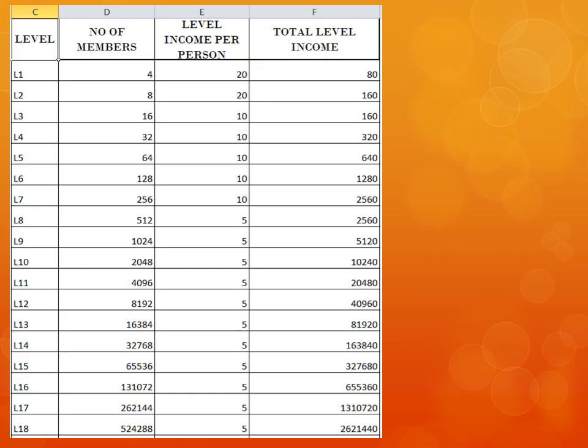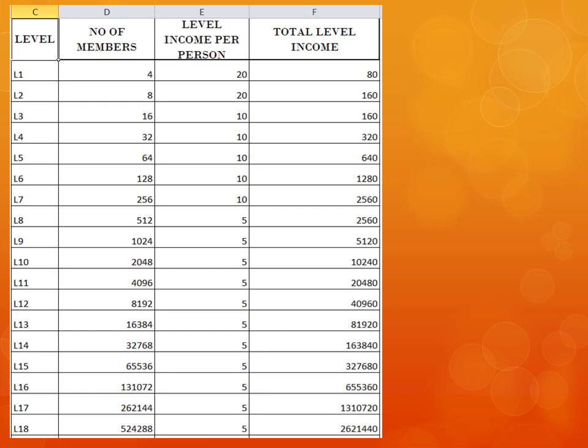In level 1, when you have 4 people, each person will give 20 rupees and your income will be 80. In level 2, 8 members are under you, each person will give 20 rupees and your income is 160 rupees. And it keeps on going, keeps on multiplying. In this example, I took only 2 people under you. Think about if you have 3 people under you or your downline have 3 people under them, how much more money you will be able to earn.